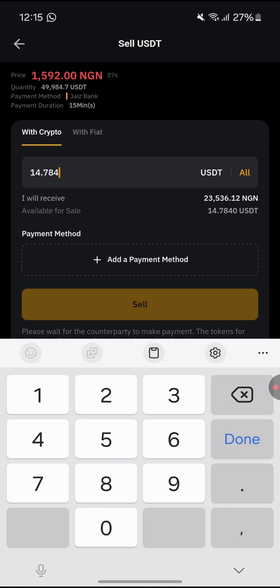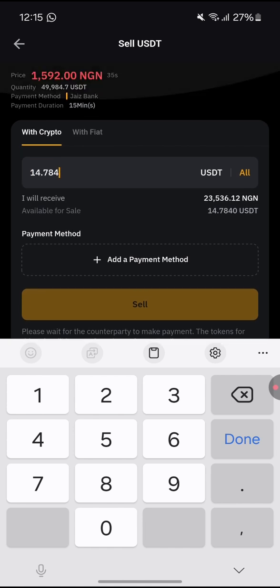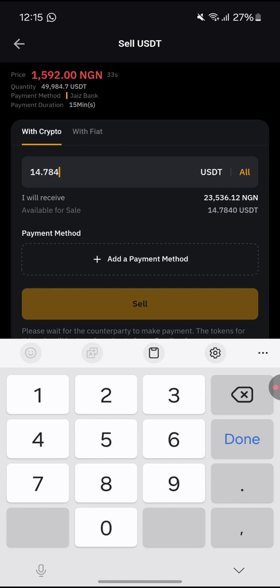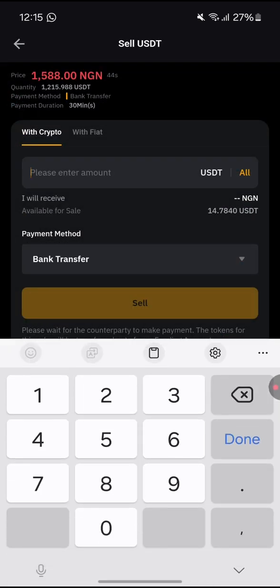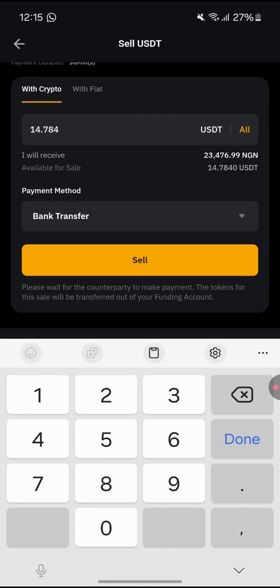If you are to sell these coins now, this is the amount we are going to receive. But this person, the payment method is James Bank, which I don't have. Let's look for bank transfer. So let me say to this person, yeah. If I'm selling to this person, the person will send 23,000 to me.